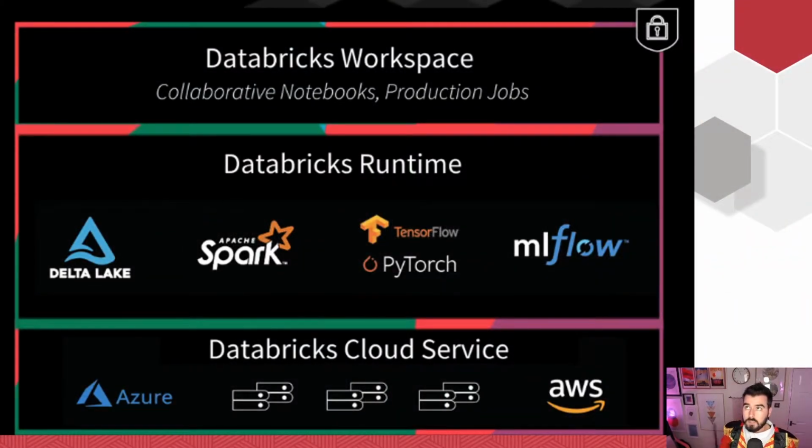So, more than that, it is fundamentally a couple of different services. So at the top there, we've got the Workspace. This is a collaborative environment, a notebook-driven environment. So very much like Jupyter Notebooks. Basically, it is Jupyter Notebooks. You've got the Databricks runtime. And so that is a set of common frameworks, common packages that you will be using. So Delta Lake, enabling the Delta Lakehouse, the Data Lakehouse. Have a look at our blogs again around that, if that's a new term. Spark, okay? TensorFlow and PyTorch, so deep learning frameworks. And MLflow, which we'll touch on a little bit, okay? Which is how we can do model management.